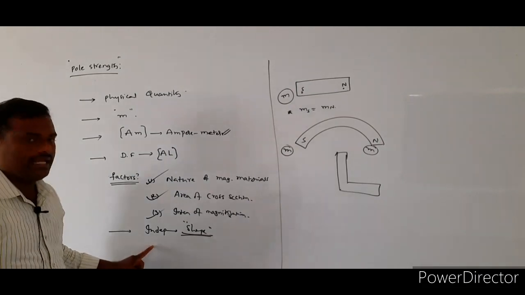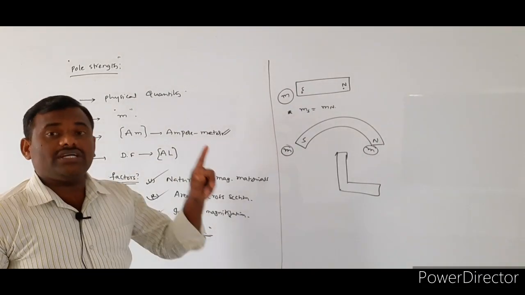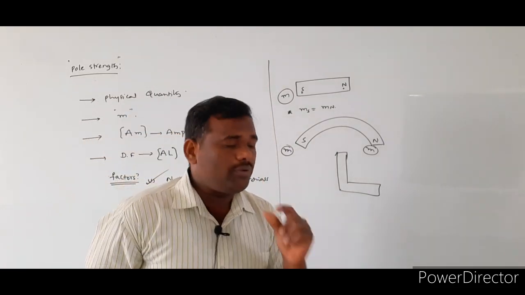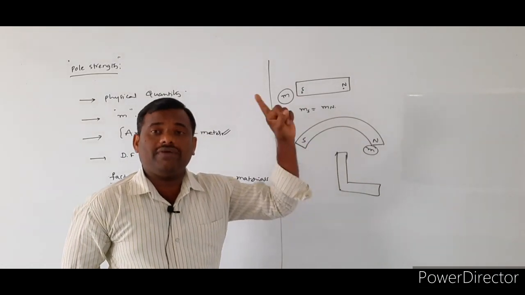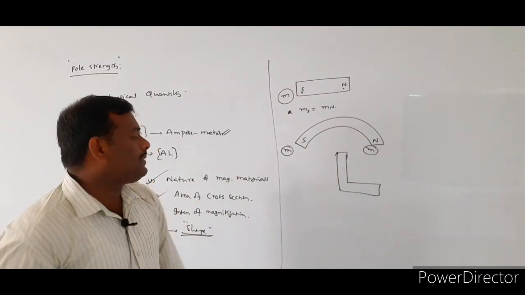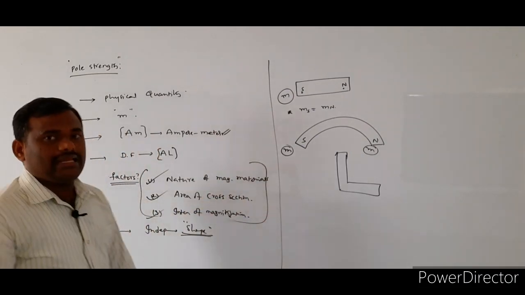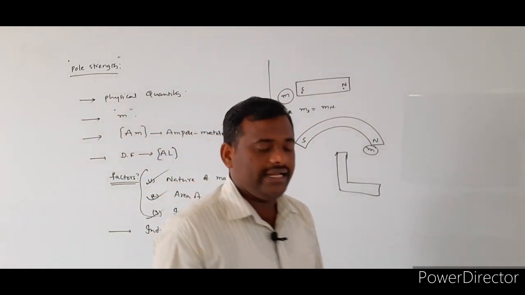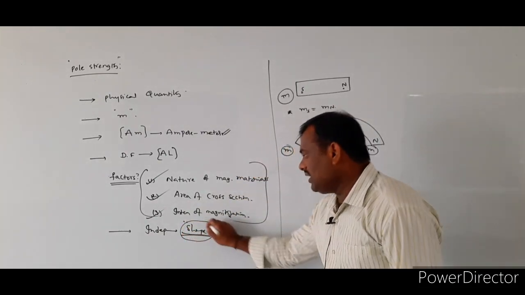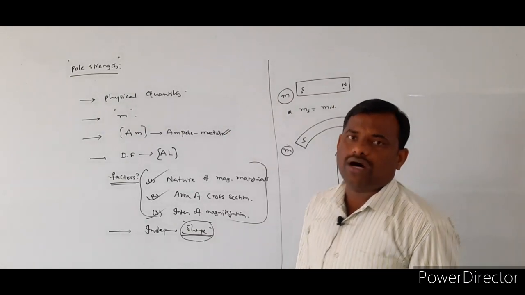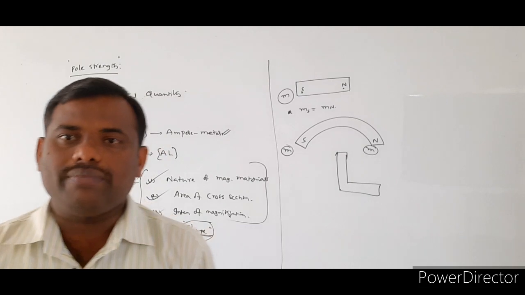That is what we are telling here. The pole strength of the given bar magnet is independent of the shape of the bar magnet. It depends only upon these three factors: the nature of the magnetic material, the area of cross section, and the intensity of magnetization. It is independent of the shape of the given bar magnet. So this is about the pole strength of a given bar magnet.